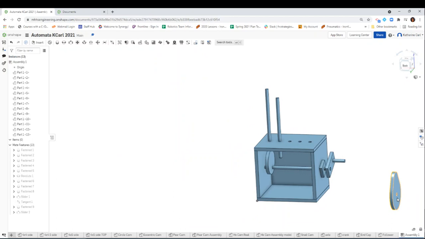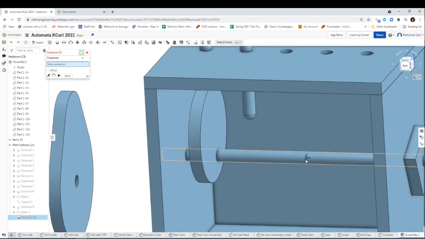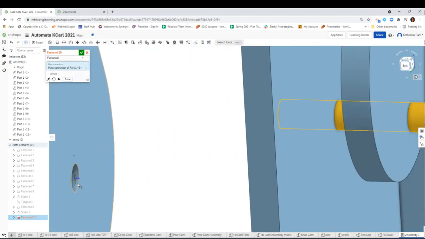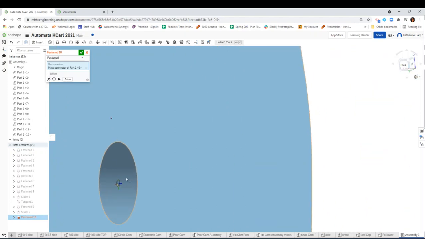Now, we're going to go ahead and put our Pear Cam in our assembly. And to do that, if you think about it, again, we are going to be gluing our cams to our crankshaft. So I'm going to use the fasten mate. And I'm going to zoom in to our axle, and make sure the whole axle is orange. Click on the center mark. Okay. And then I'm going to go over here to our Pear Cam that I need. I'm going to zoom out to make sure that I'm selecting the whole cam. See there, now it's highlighted in orange.